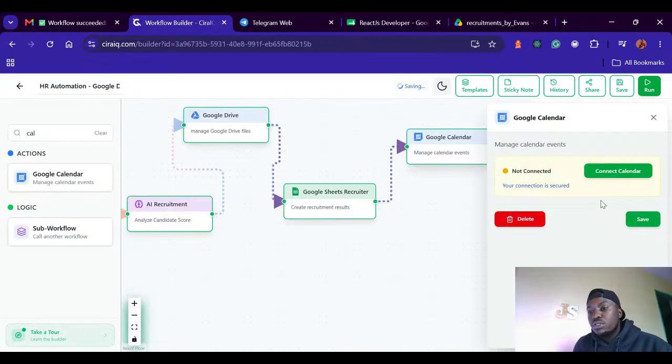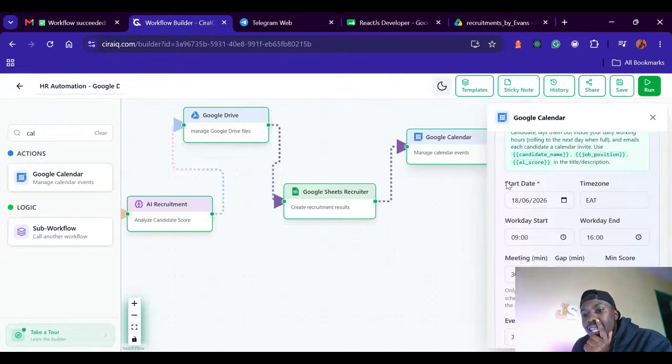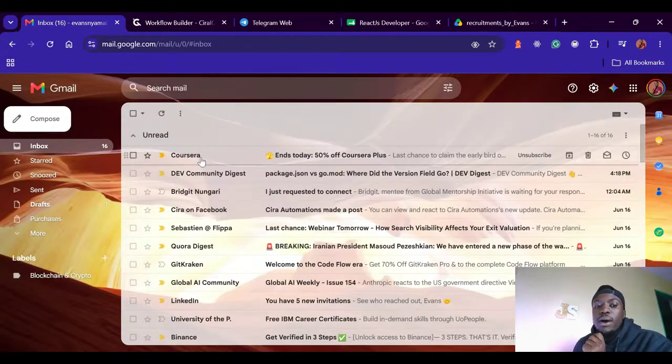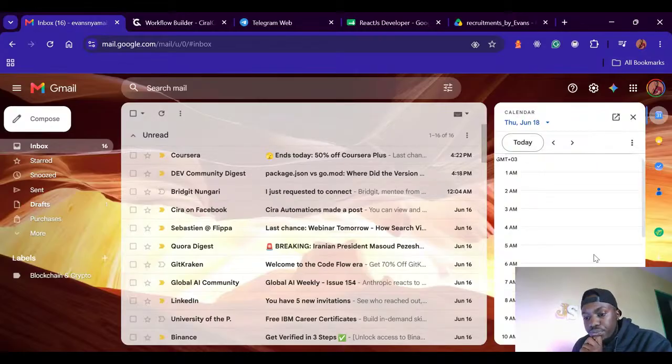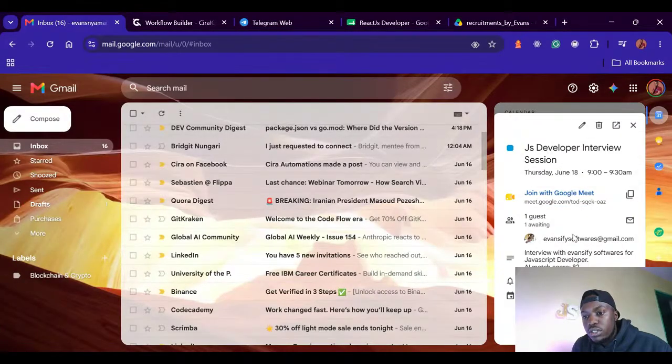Now, I want us to see this Google Calendar here and see the slotted interviews for tomorrow. That is the 18th. Let's see in my calendar if I have slotted interviews. Remember who owns the calendar? It's me, this account. So if I check this calendar, today is the 17th. So if I check tomorrow, you can see a JS developer interview session. Let me see the notes. JS waiting interview with Evans for Softwares for JavaScript. AI score 82. So this is the calendar.